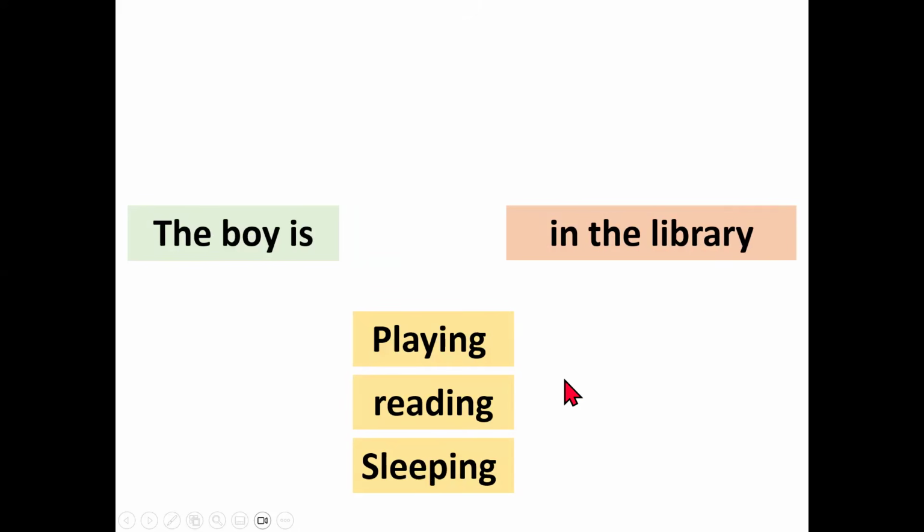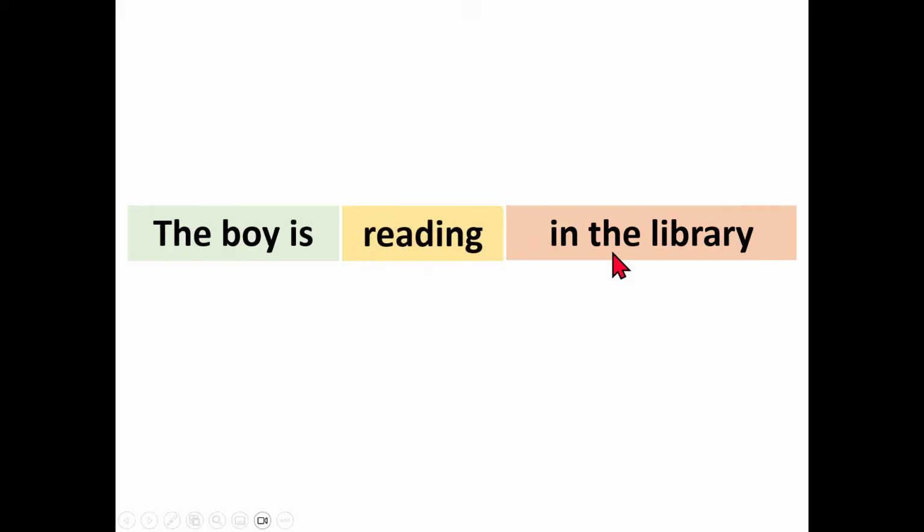So what should be the correct answer? What should be the predicate to fill this place? I hope you will give me the answer: reading. The boy is reading in the library. If we already know what the predicate is, then there is no need to mention it. There are a few reasons to remove the predicate, the khabar, from the sentence. One of the reasons is this: if we already know what the predicate is, then there is no need to mention the predicate.